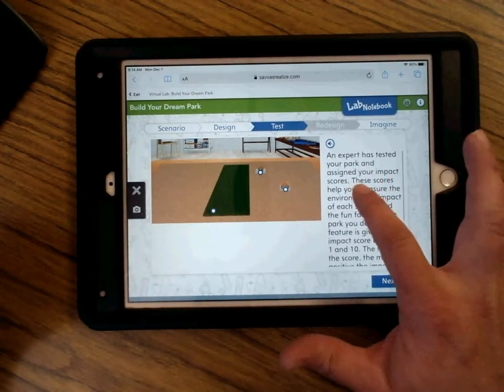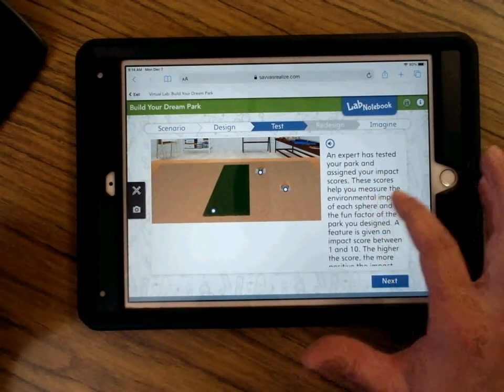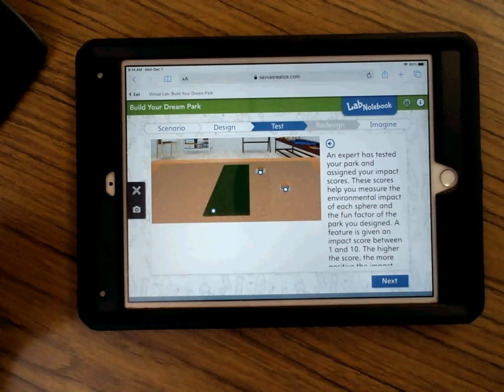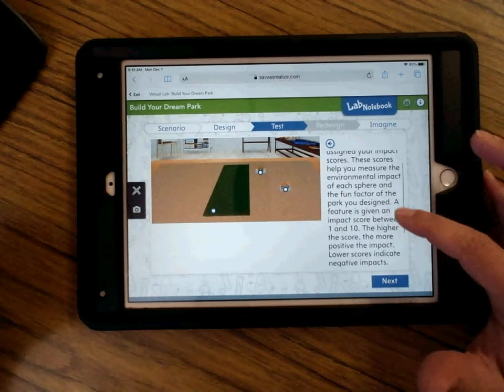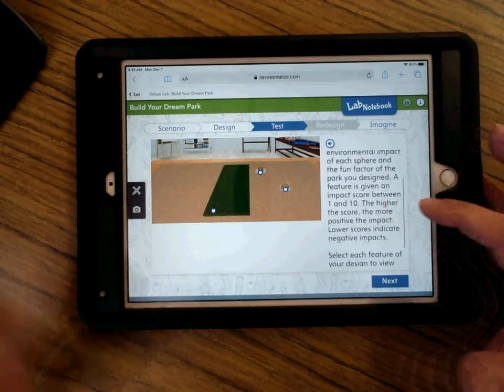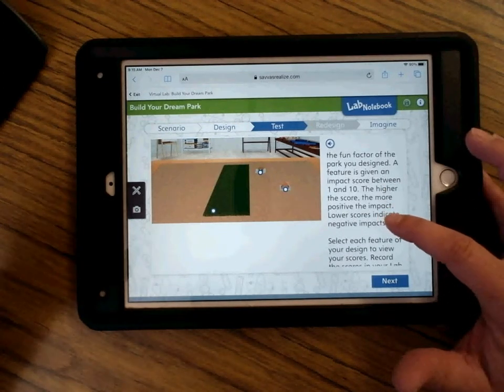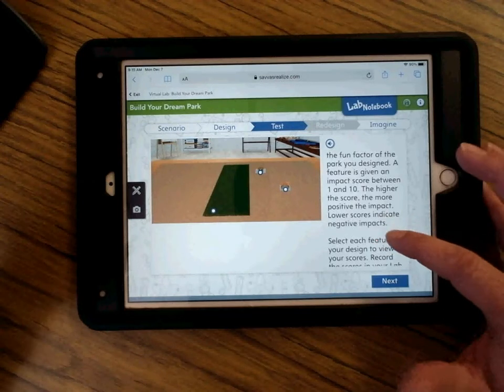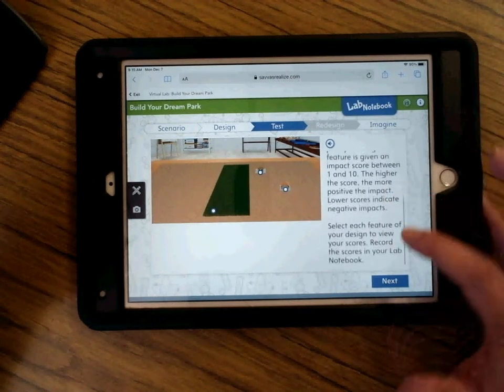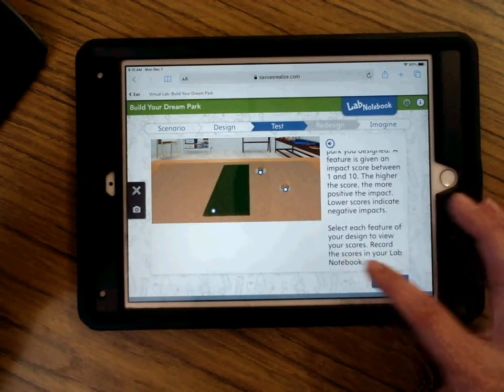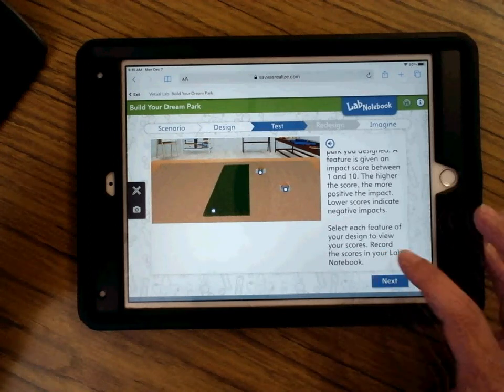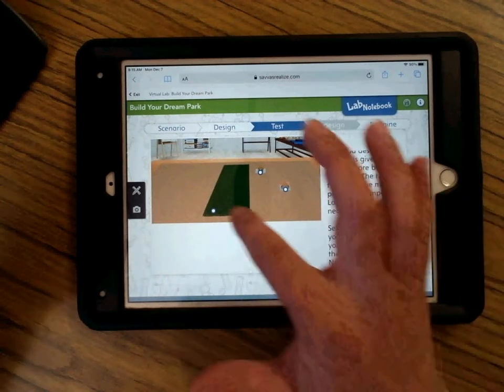And it says an expert has tested your park and assigned your impact scores. These scores help you measure the environmental impact of each sphere and the fun factor of the park you designed. A feature is given an impact score between 1 and 10. The higher the score, the more positive the impact. Lower scores indicate negative impacts. Select each feature of your design to review your scores. Record the scores in your lab notebook.